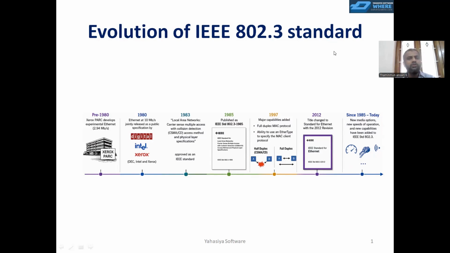Right. How has the evolution of the IEEE 802.3 standard happened? Let us discuss that. Actually, it started as an experimental project before 1980 by a corporation called Xerox PARC. They developed an experimental network bus system to exchange packets in between two nodes, with the speed of 2.94 Mbps, which is a very low speed, right? But still it can exchange the information between two network nodes. That is how it was started.